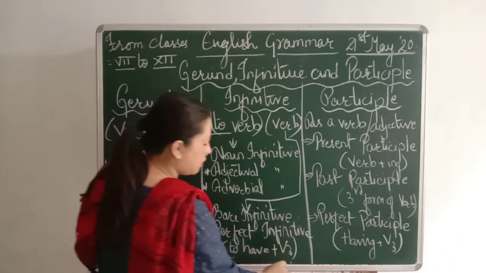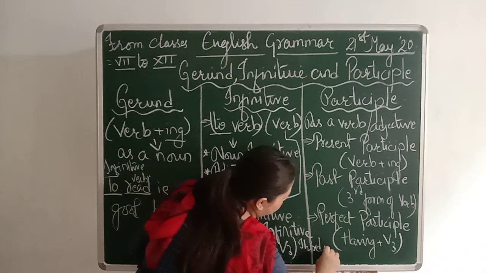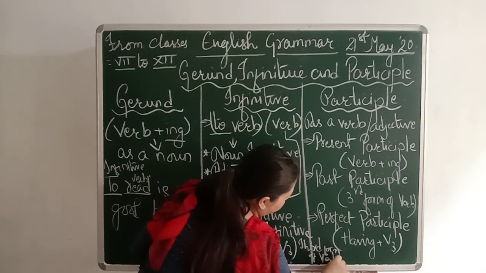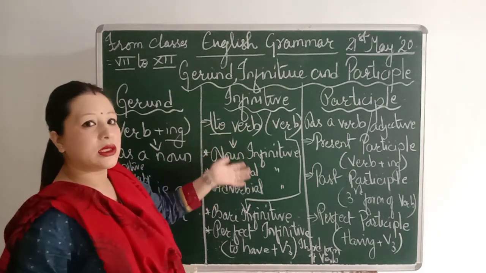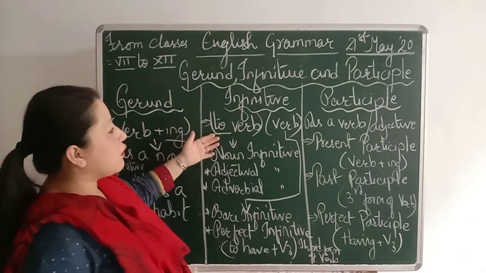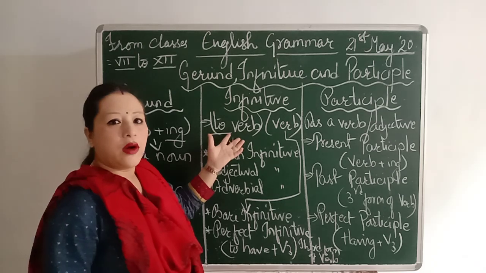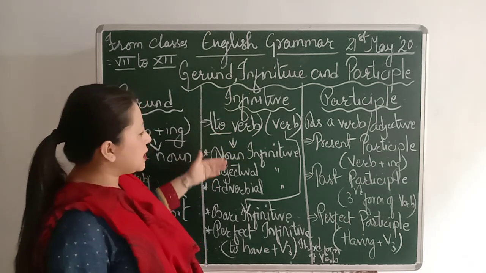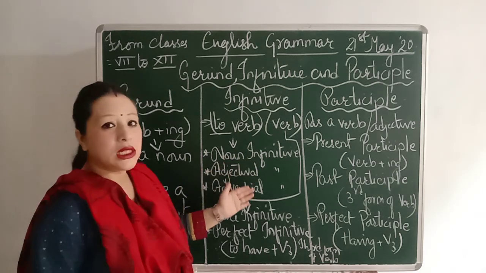Verb 3 means the third form of verb. I'll be giving you examples right after this column. Let me finish this first, then I'll explain it to you. So this is how infinitive also can be changed into a noun form using to, or in different types like noun infinitive, adjectival infinitive, adverbial infinitive.